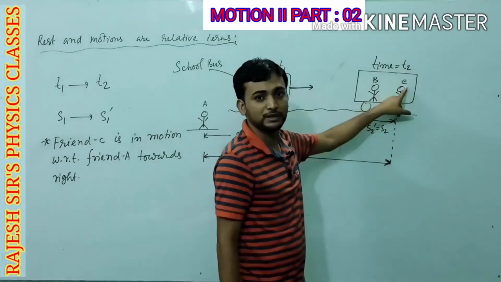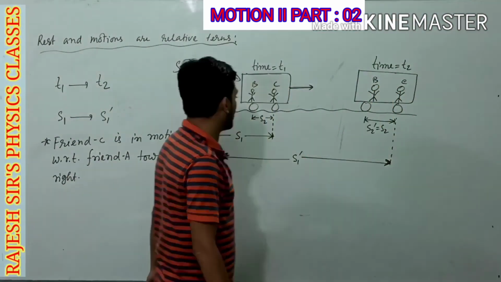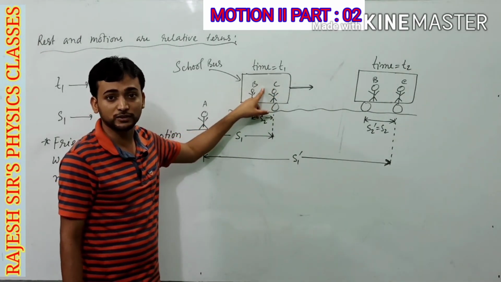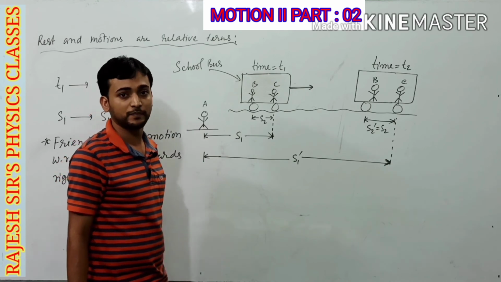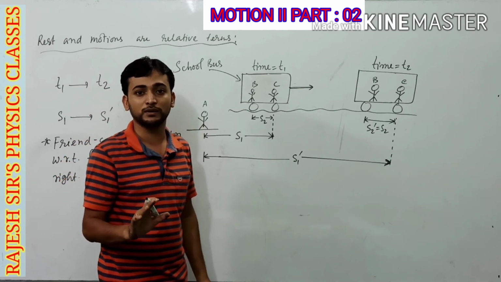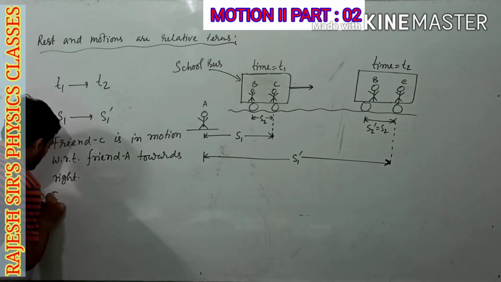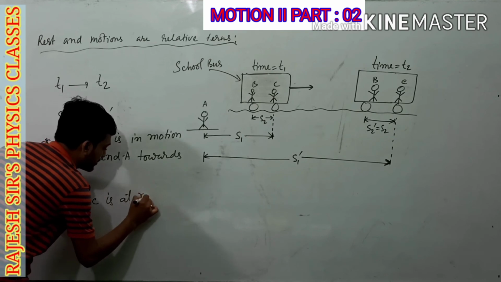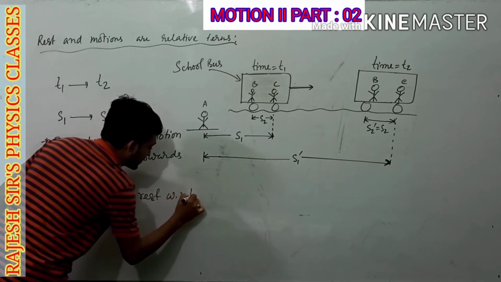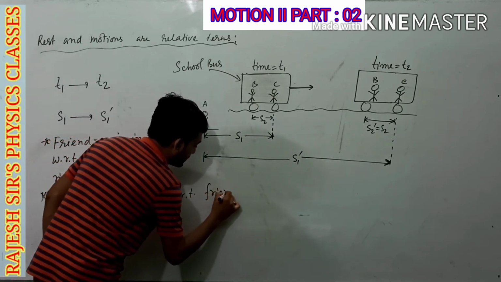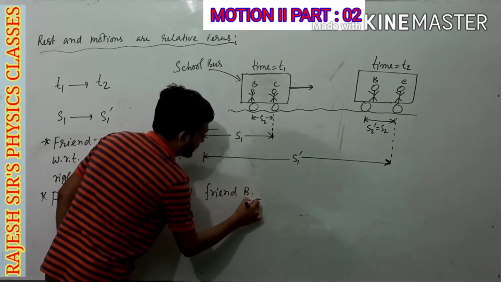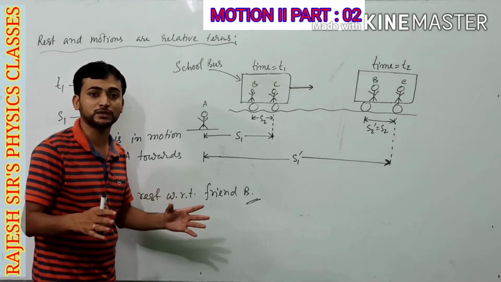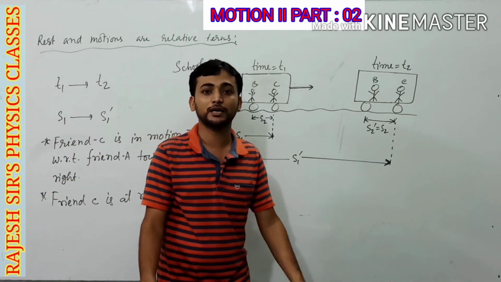Because both are sitting at their own position, we can draw the conclusion that since C is not going to change its location with respect to B, friend C is at rest with respect to friend B. Now if you look at these two statements, you can draw the conclusion that rest and motion both are relative terms.